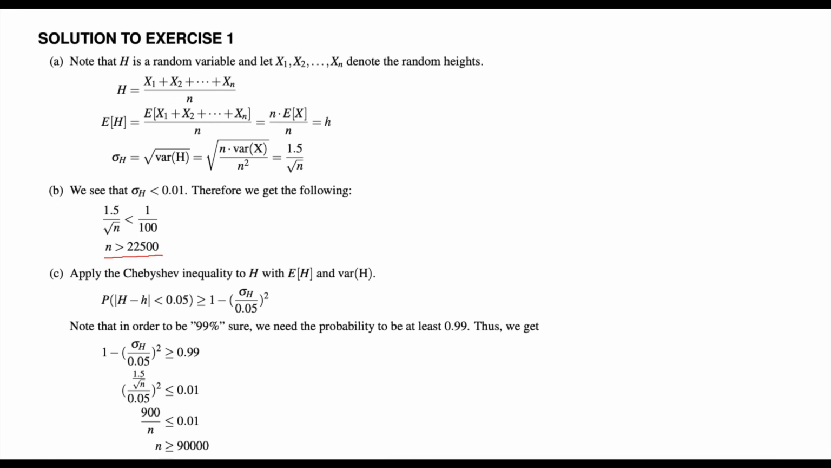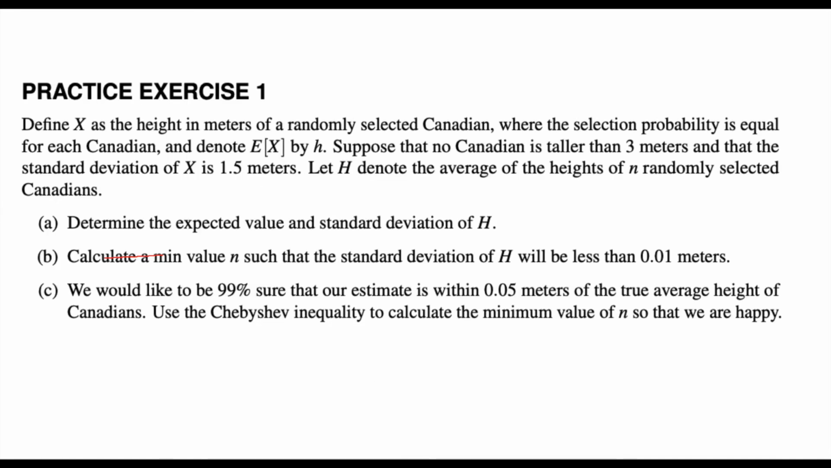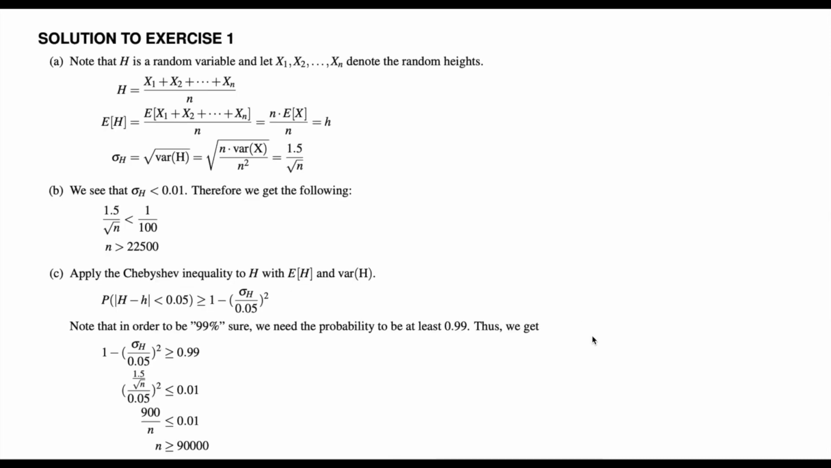And then again, we can go back to part C, which is where it gets really interesting now. We want to be 99% sure that our estimate is going to be within 0.05 meters of the true average height of Canadians. So we're going to use Chebyshev's inequality to find the minimum value of n such that we're satisfied. Let's take a look at how to do that.